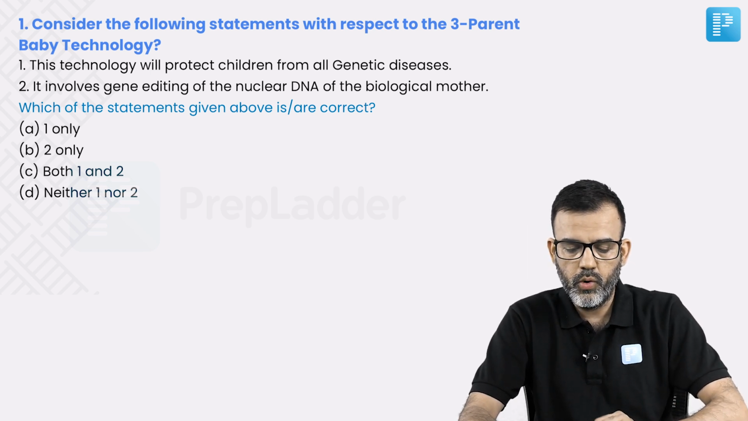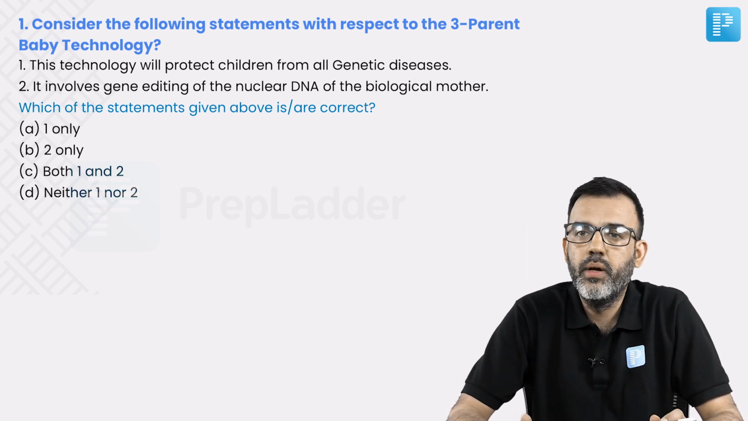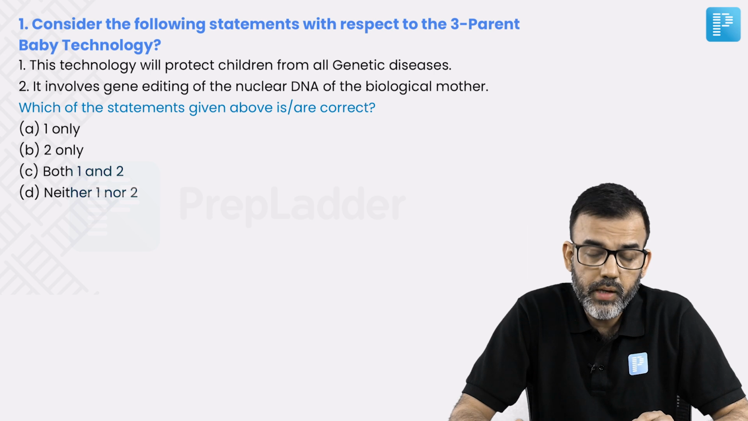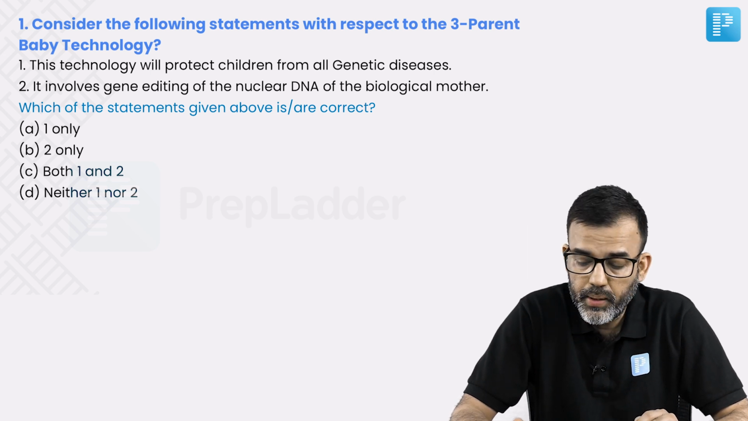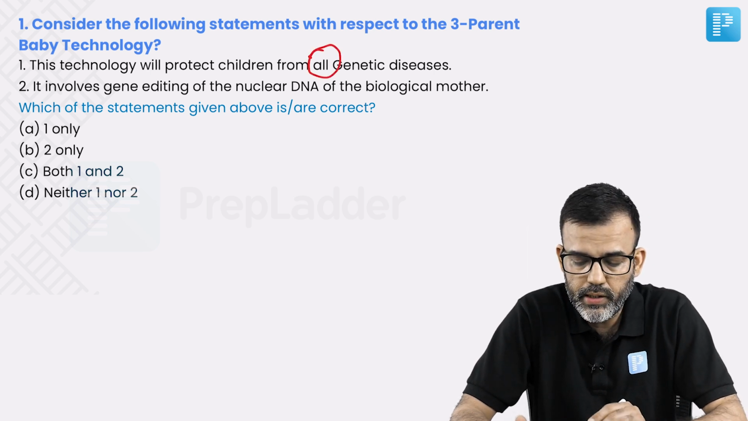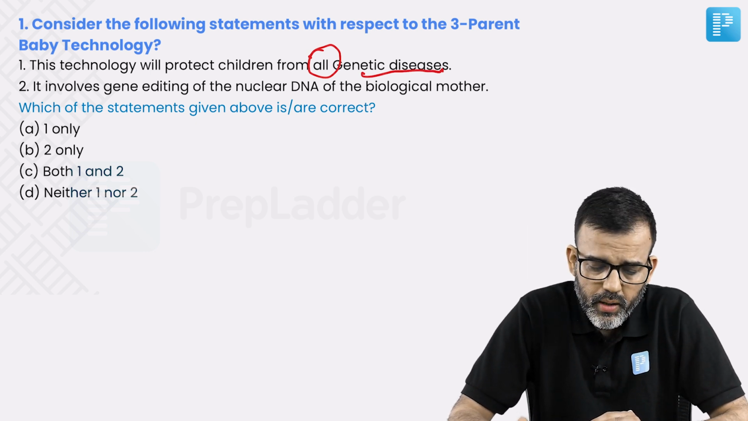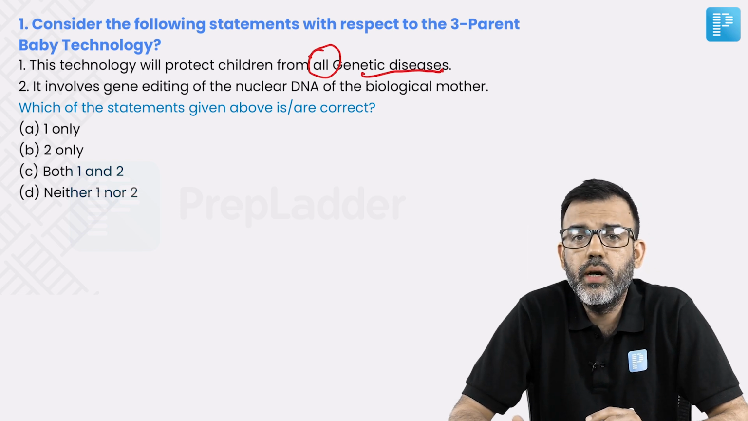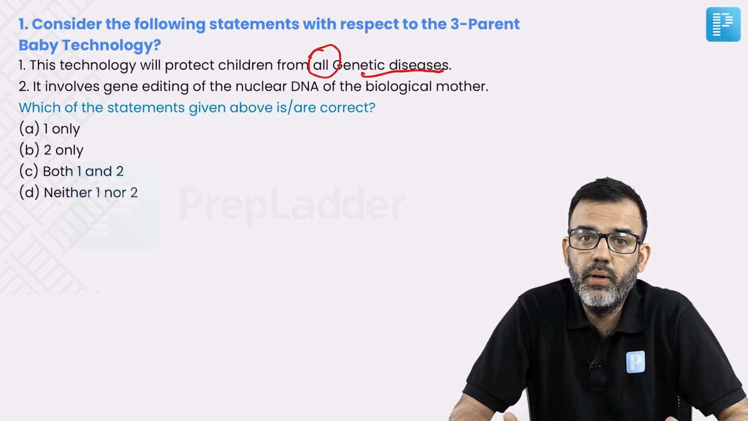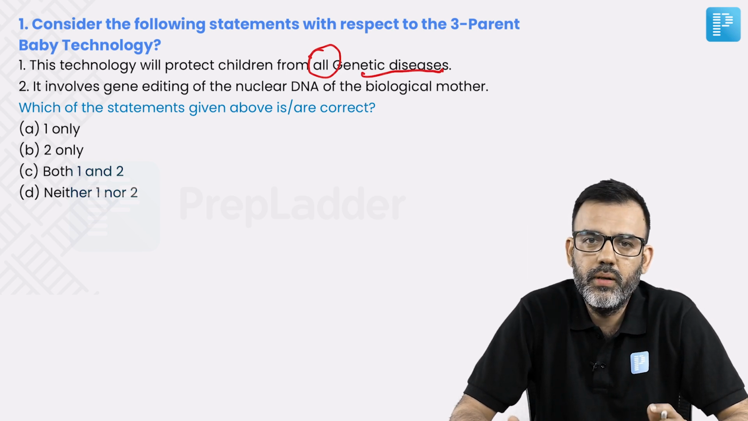You have to get some indications from these statements that will guide you in selecting the correct option. The statement says that this three-parent baby technology protects children from all the genetic diseases. This is a very highly superlative assessment. How can some technology protect you from all the genetic diseases? So you should be alert that something indicative is given in this option that you can eliminate.